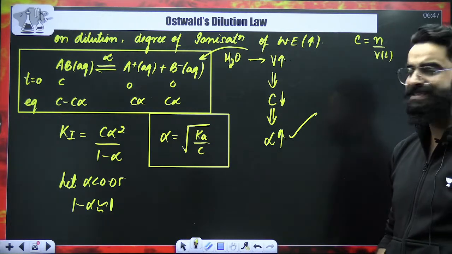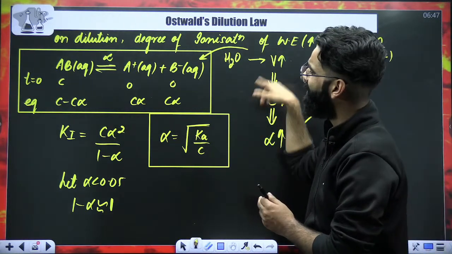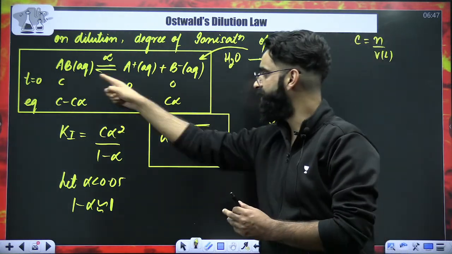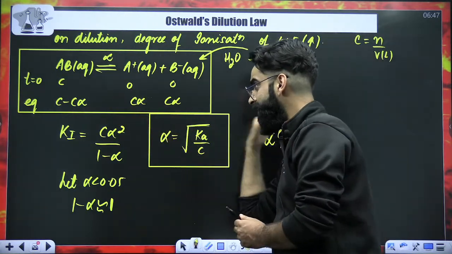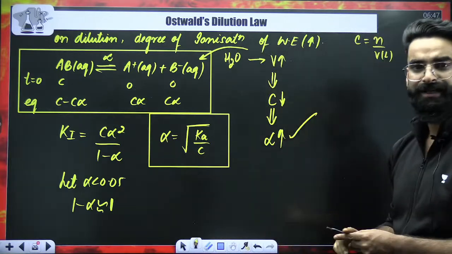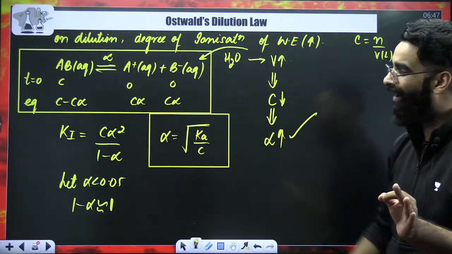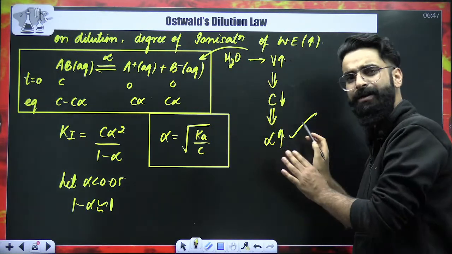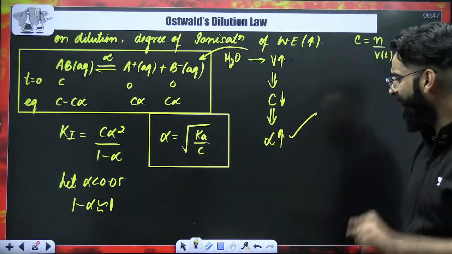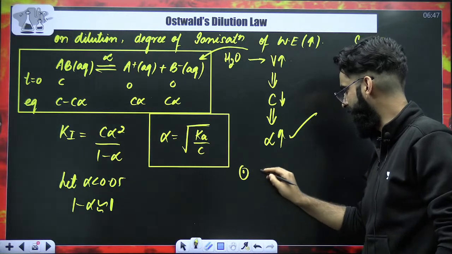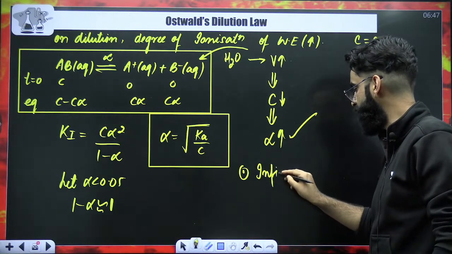Can I say upon continuous dilution, this weak electrolyte will be continuously getting dissociated into its ions? Can I say a scenario will come when 100% of this electrolyte would have got dissociated into its ions? That particular dilution is something which we call as infinite dilution.